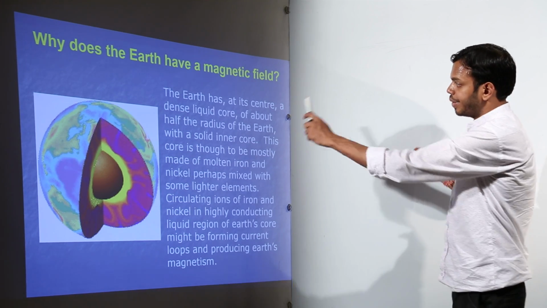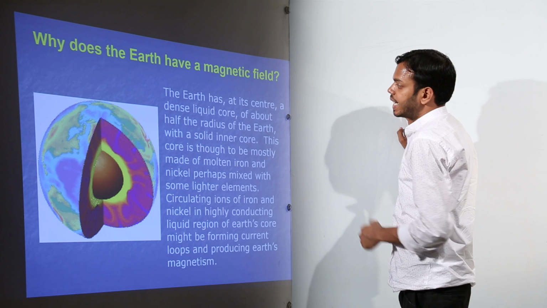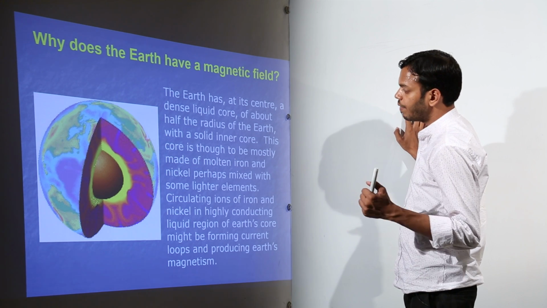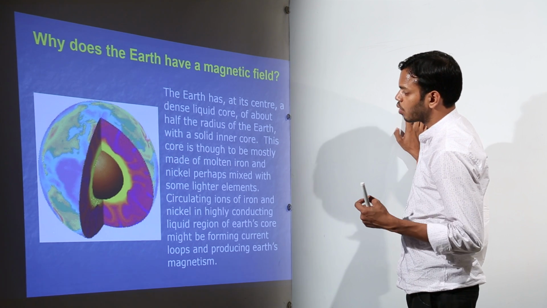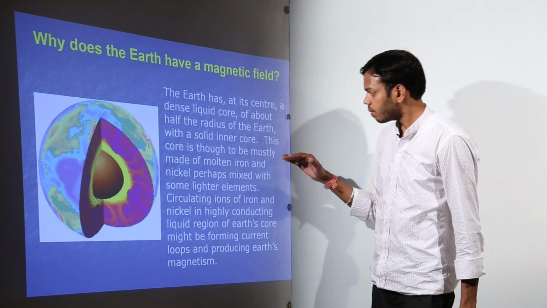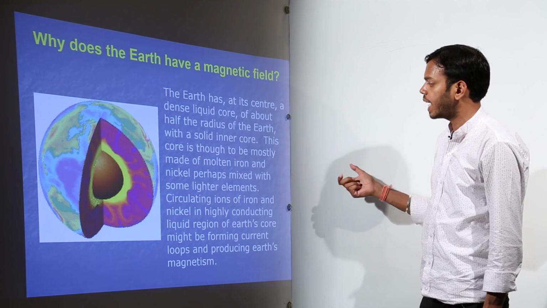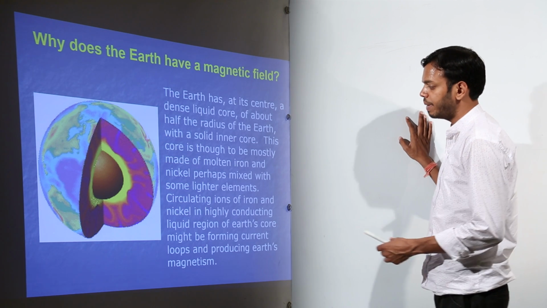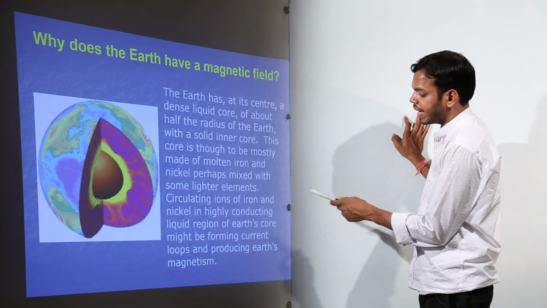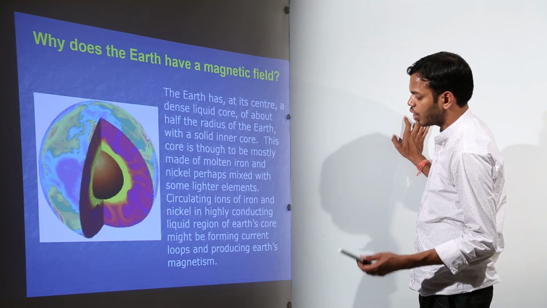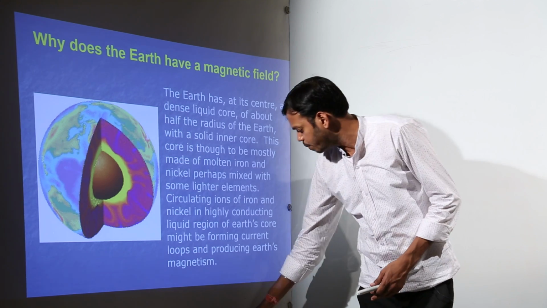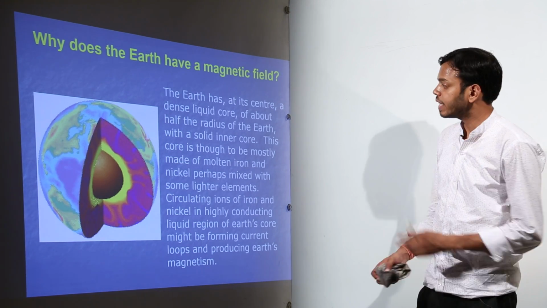That is it. So now, the Earth at its center has a dense liquid core of about half the radius of Earth with a solid inner core. This core is thought to be mostly made up of molten iron and nickel, perhaps mixed with some lighter elements. Circulating ions of iron and nickel in the highly conducting liquid region of Earth's core might be forming current loops and producing Earth's magnetism. Now this is just a theory.